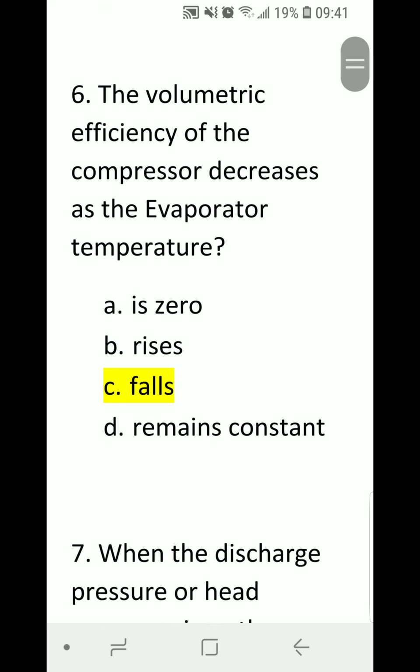Number 6. The volumetric efficiency of the compressor decreases as the evaporator temperature A. is 0, B. rises, C. falls, or D. remains constant. Correct answer is C, falls.